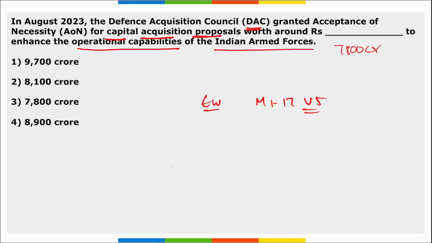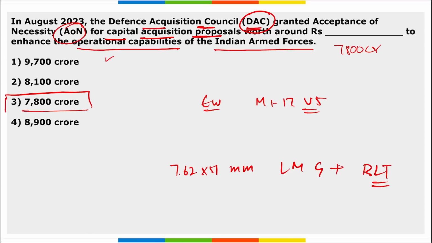Next, apart from this, DAC has also approved the procurement of 7.62 by 51 mm light machine guns and a bridge laying tank, correct? So coming back, DAC granted acceptance of necessity, that is AoN, for capital acquisition proposals worth around 7,800 crore rupees, and it was to enhance the operational capabilities of the Indian Armed Forces.